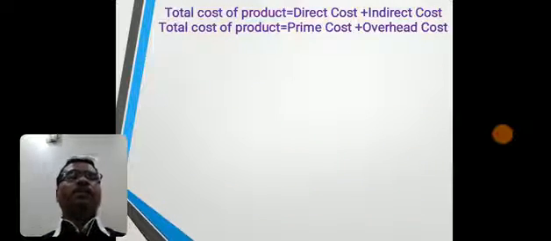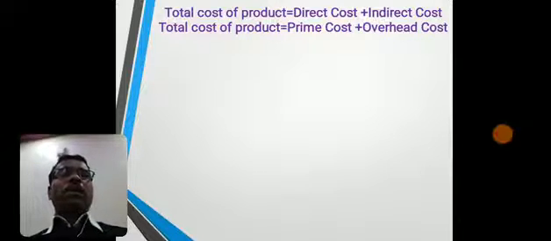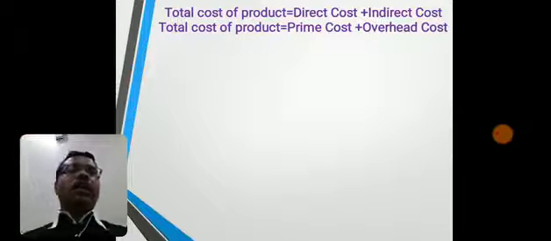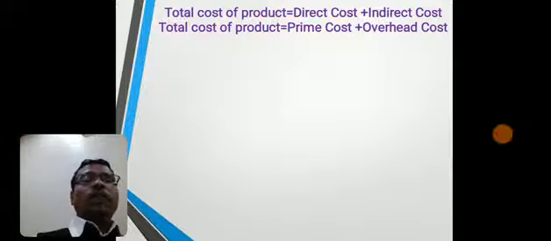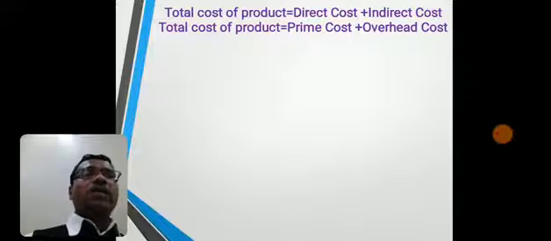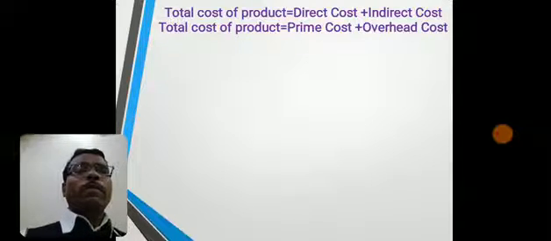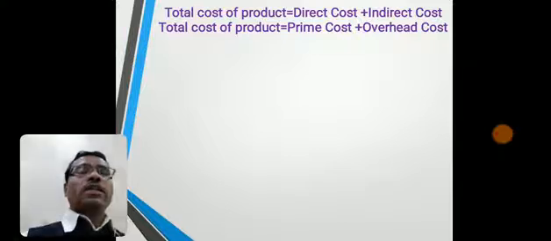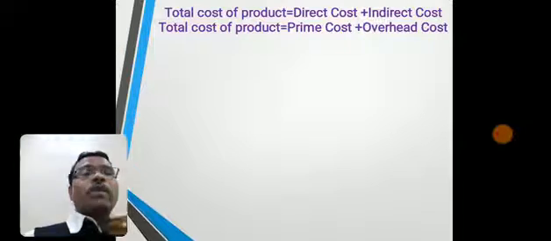At the last, total cost of product is nothing but first part direct cost and second part indirect cost. Direct cost means whatever material, whatever labor or whatever expenses are there which are 100% known or exactly known by the name of particular product, then such cost can be charged directly without any difficulty, or primarily. Such cost is called as direct cost or prime cost.